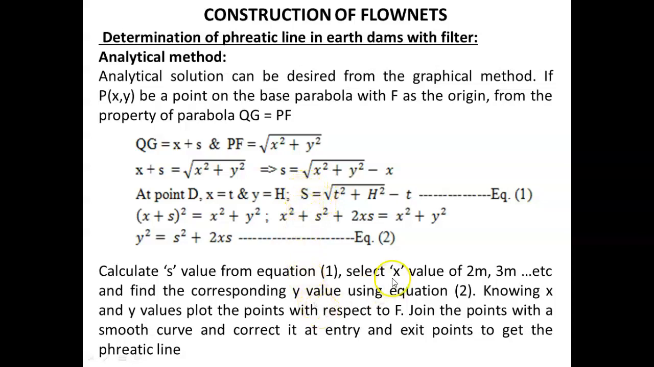Then select X values of 2 meter, 3 meter, 4 meter, etc. in this equation, and then find the Y values using this equation. In this equation the S value is known. The X value you can take as 2 meter, 3 meter, etc. so that you can get the corresponding coordinate of Y. So knowing the X and Y values, we can plot these points on the graph, and when we join these points with a smooth curve, we will get the base parabola. Then when it is corrected at entry and exit points, we will get the phreatic line.